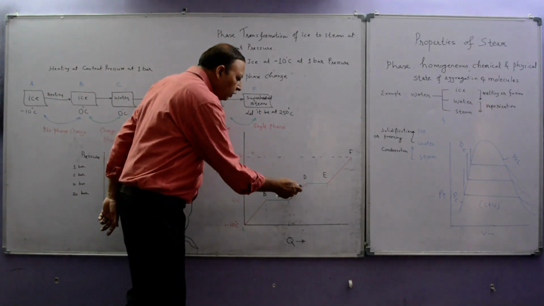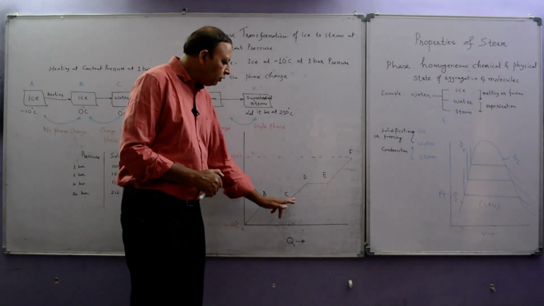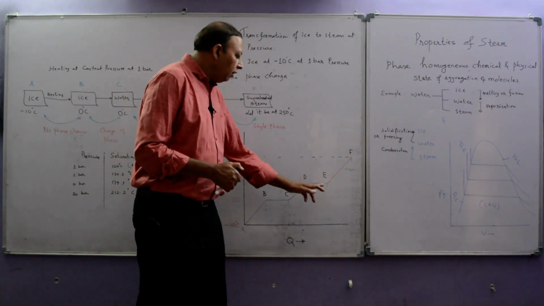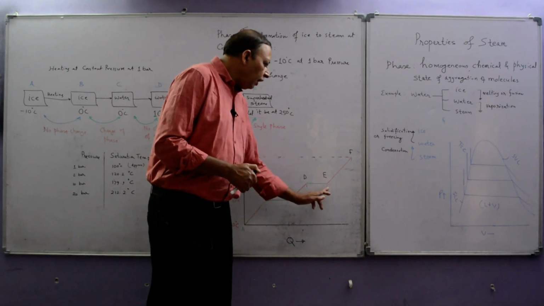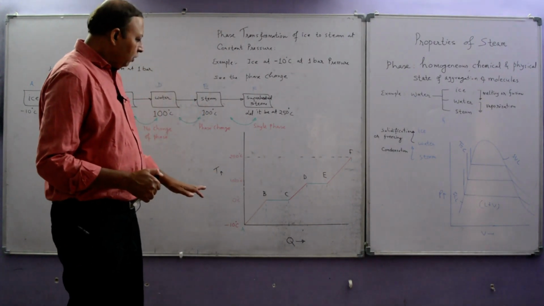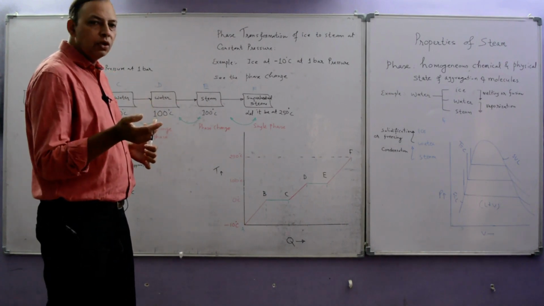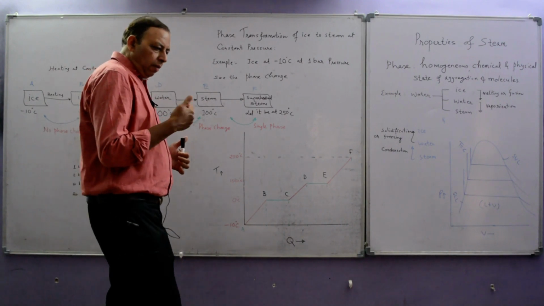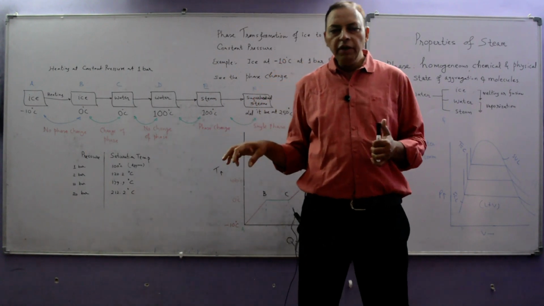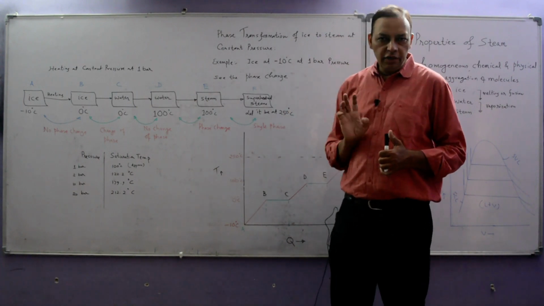Now further heated C to D. So A to B sensible heating, B to C latent heating, C to D sensible heating, and D to E again, sorry, it is latent heat, and E to F it is sensible heating. So again we can conclude here that the amount of heat required to increase the temperature of liquid or steam without change in phase is known as sensible heating, and the amount of heat required to change the phase is known as latent heat.